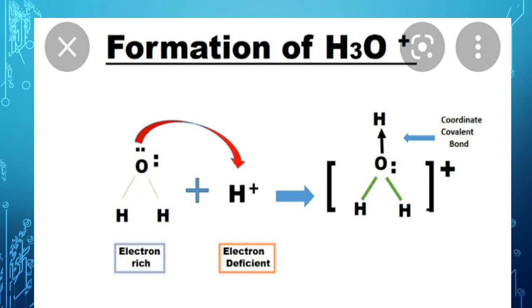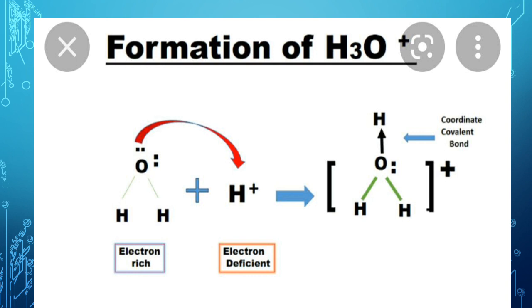And again you can observe that the donor is oxygen and the acceptor is hydrogen. So it is represented with the help of an arrow on the product side. In the complex compound you can observe it, and the type of the bond is definitely the coordinate covalent bond, right.